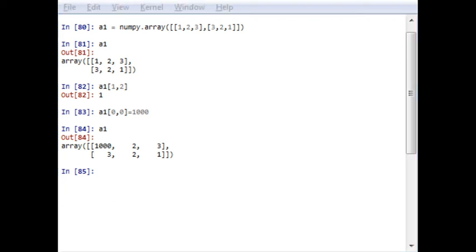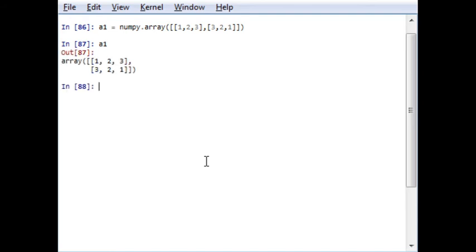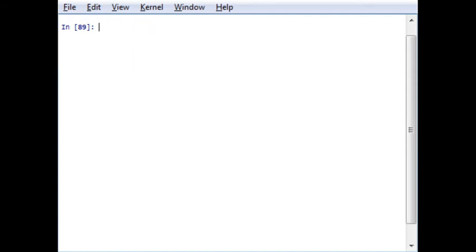Next thing is about slicing. Slicing is among the first operations we actually apply on an array during computation. Slicing always employs the colon operator, which is used to separate the data on the row. For example, first of all let's clear and generate a numpy array with range 1 to 10. So a1 is from 1 to 9. Sorry, let me clear it again and generate an array a1.